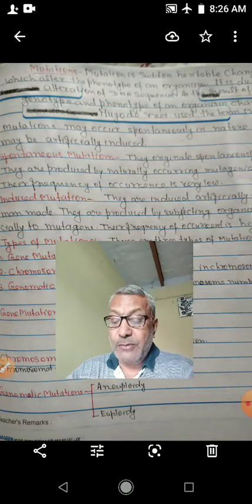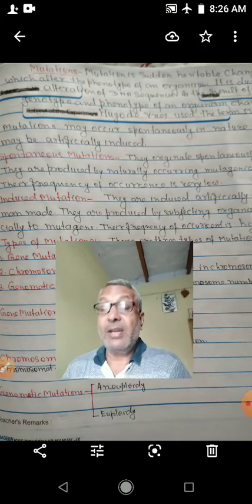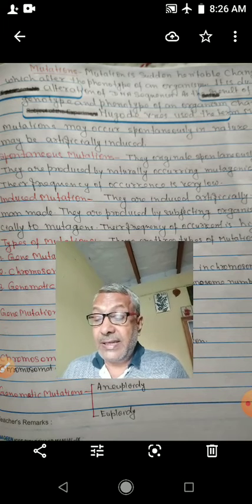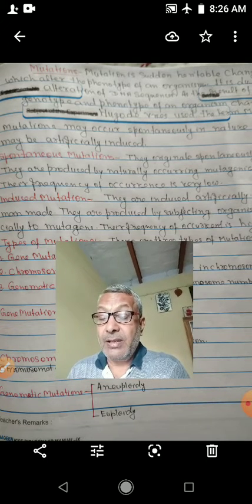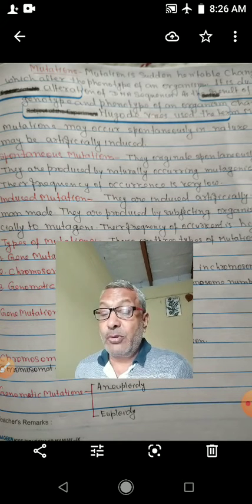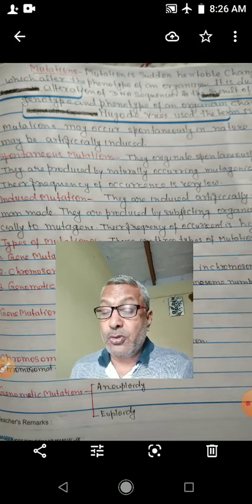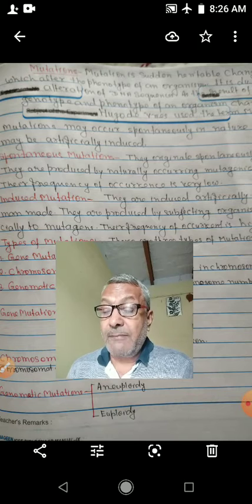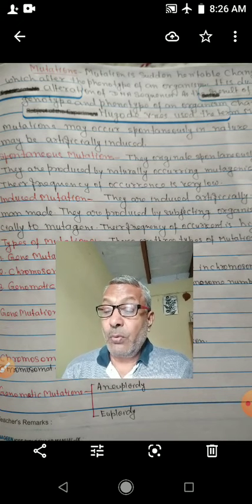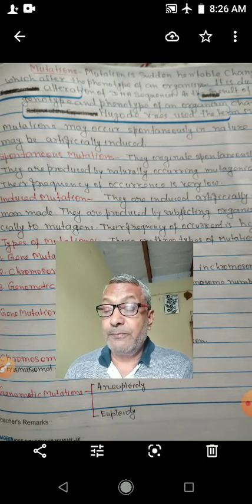Other is genomic mutation. Genomic mutation is of two types. One is aneuploidy and the other is euploidy. In genomic mutation, there is change in chromosome number. So the number of chromosomes changes, or there is variation in the chromosome number of a whole genome.